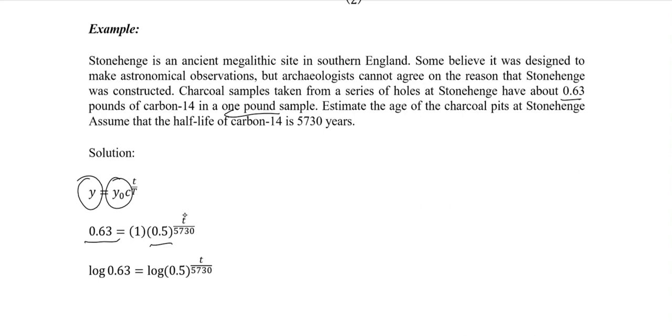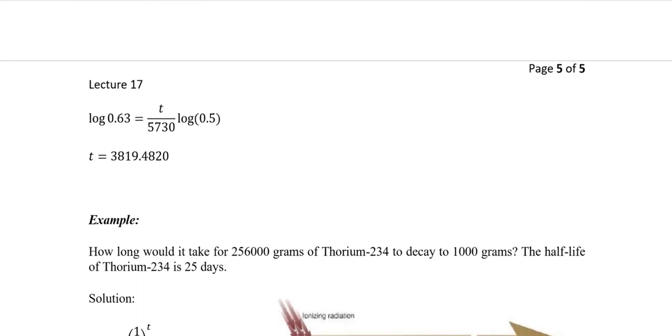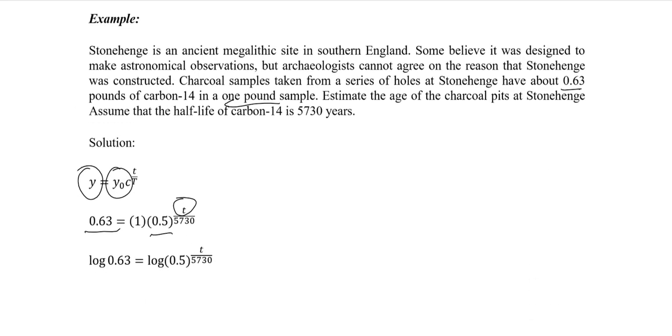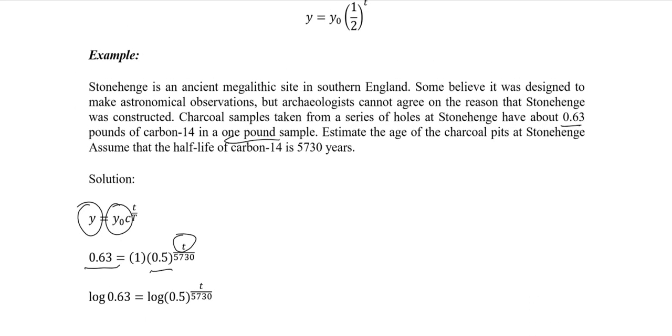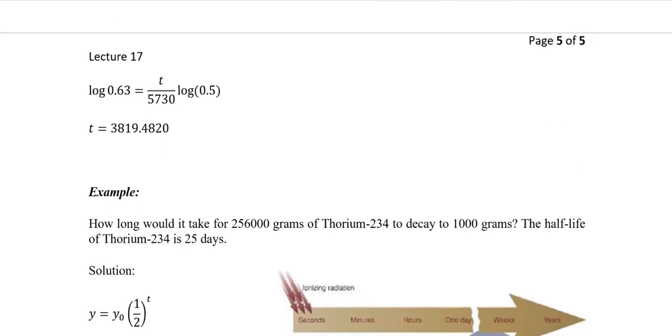We need to find the time when Stonehenge was built, and we know the half-life of carbon 14, which is 5730 years. Taking these values, you can find the time, in years. So Stonehenge is around 3820 years old.